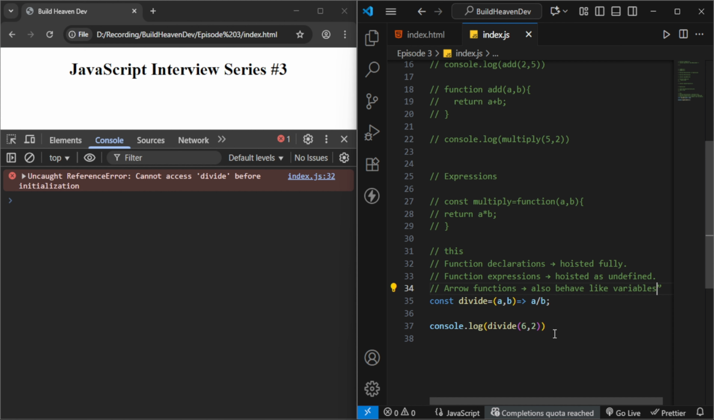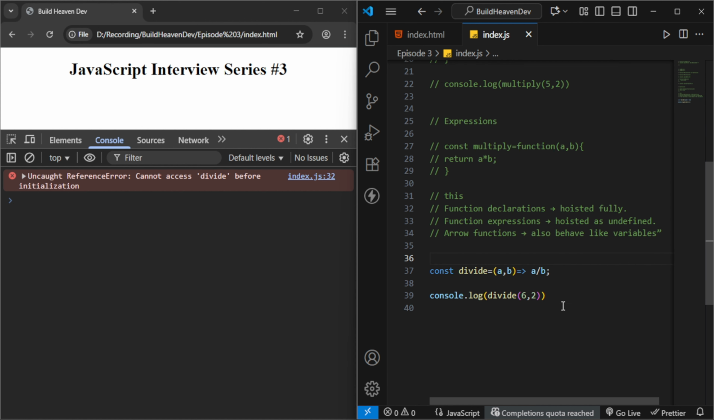Now we will move into the next part, that is, what is a parameter and an argument.